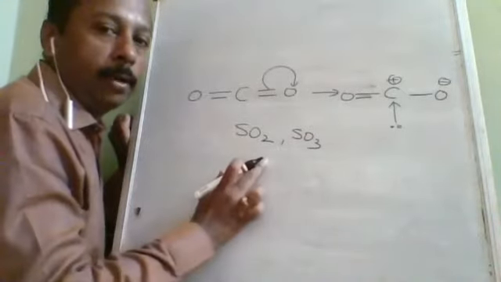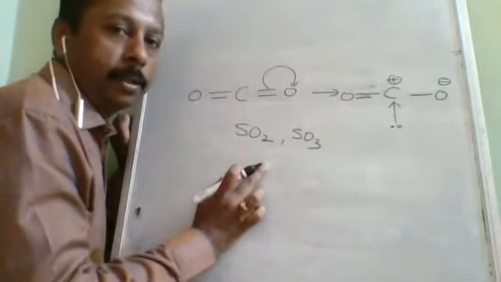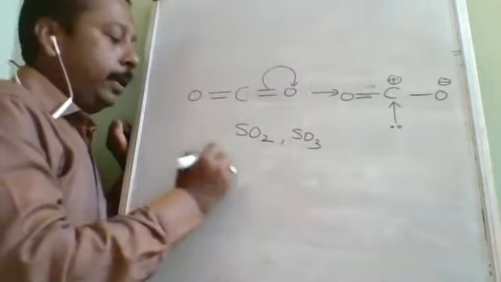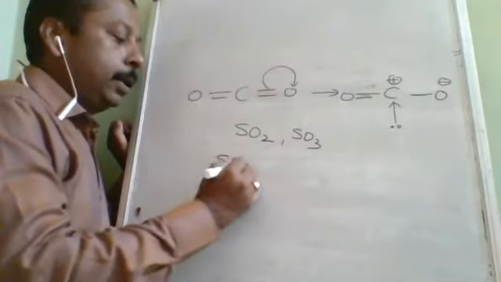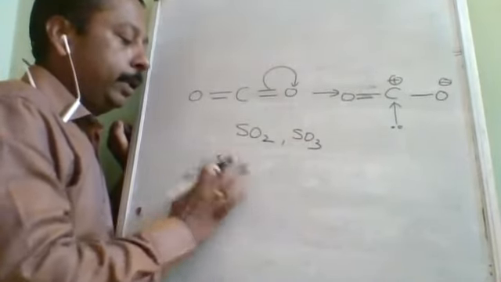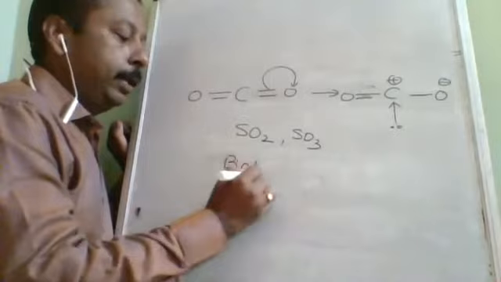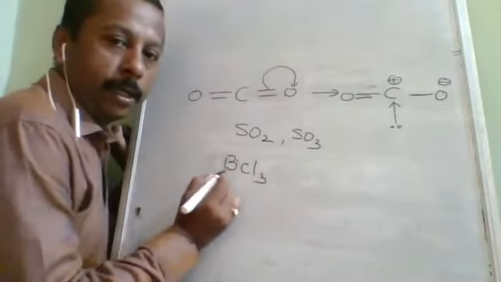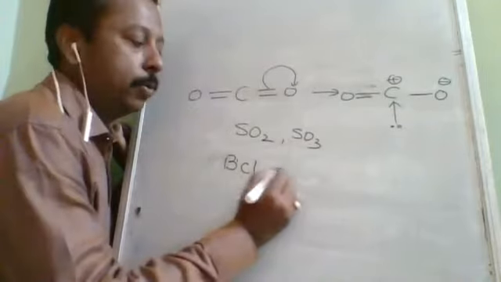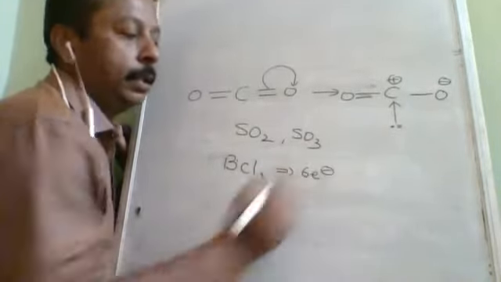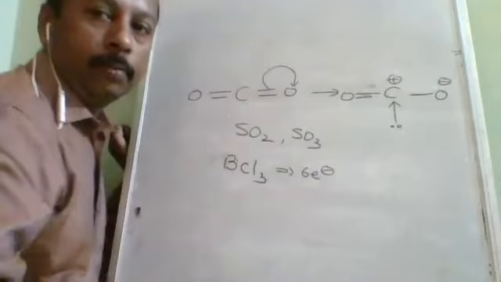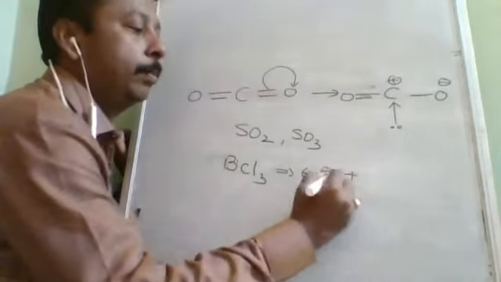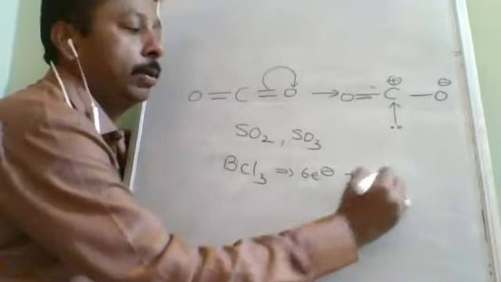All non-metal oxides are acidic in nature, and certain substances like BCl3. Here boron has 3 electrons and shares 3 more electrons. So in total how many electrons are there? 6 electrons. So obviously, to complete its octet, it requires 2 electrons.